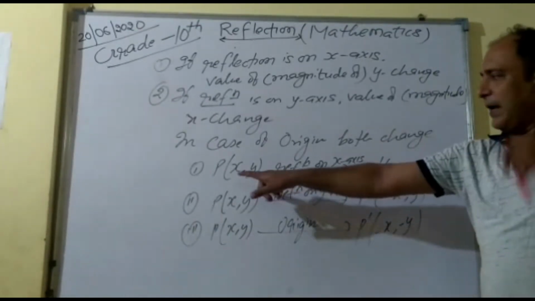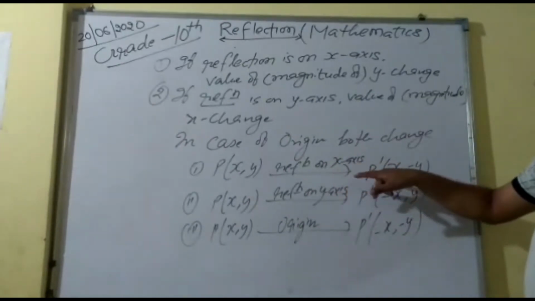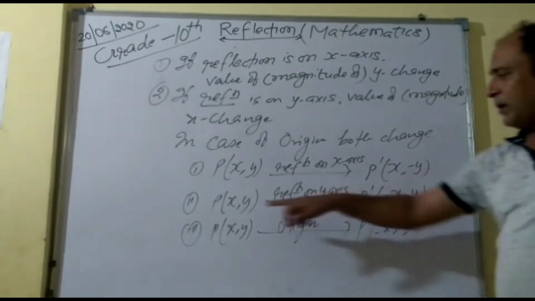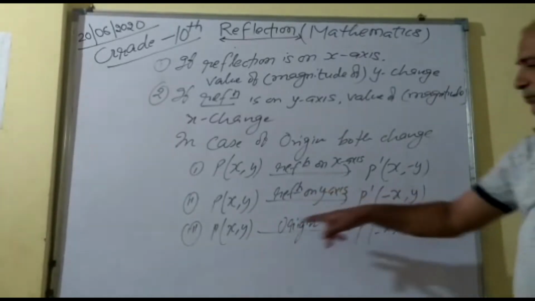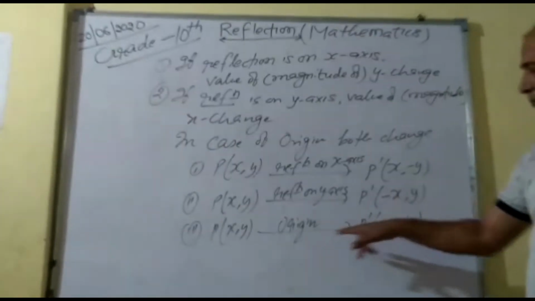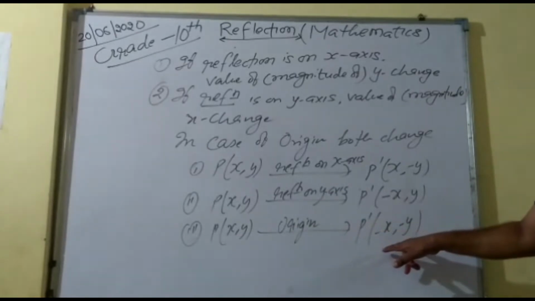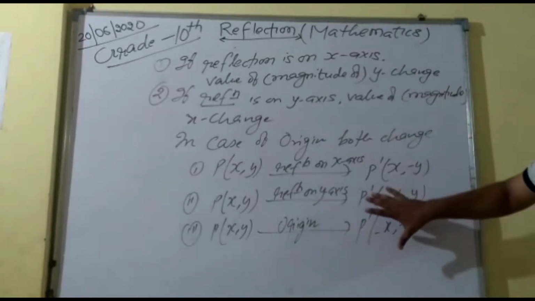Once again, P(X, Y), reflection on the x-axis, P dash (X comma minus Y). P(X, Y), reflection on the y-axis, (minus X, Y). And P(X, Y), origin, P dash (minus X, minus Y). So this is one of the things.